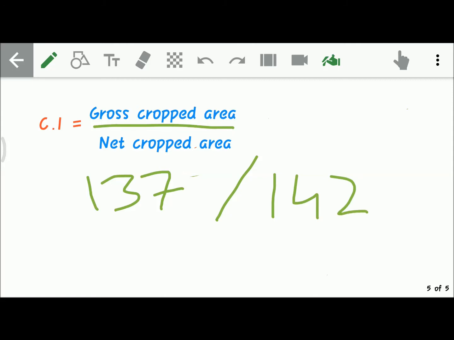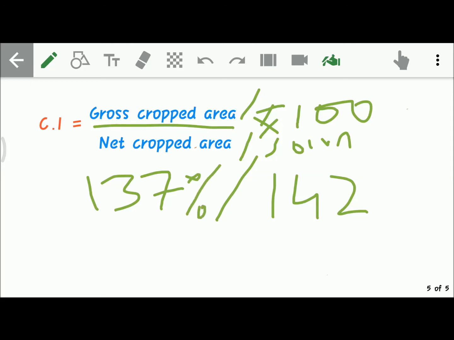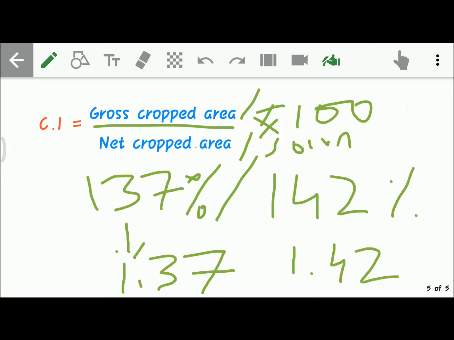We know that cropping intensity is equal to gross cropped area divided by net cropped area. Gross cropped area is also called total cropped area. Net cropped area is also called net sown area. One and the same, remember that. And if it is expressed in percentage, multiply this by 100. It should be 137% or 142%, or it can be called 1.37 is the cropping intensity of India, or 1.42 is the cropping intensity of India.